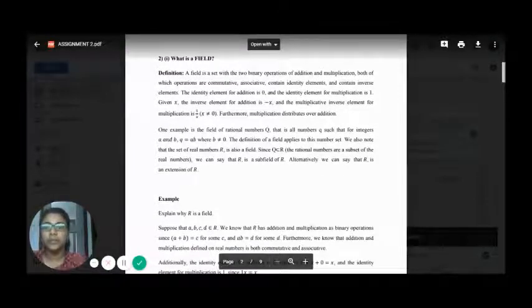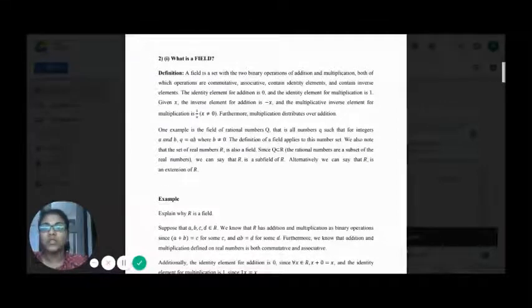So the definition of a field is a set with two binary operations of addition and multiplication, where both of these operations are commutative, associative, contain identity elements, and contain inverse elements. The identity element for addition, we all know, is 0, and for multiplication it is 1. Given x, the inverse element for addition is negative x, whereas the multiplicative inverse element for multiplication is 1 over x, but remember that x must not be equal to 0.